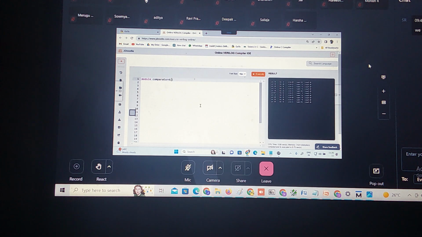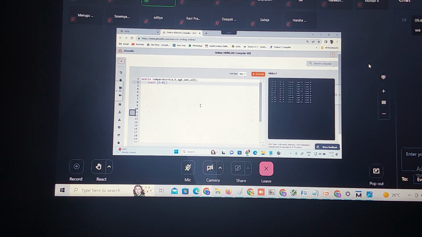Comparator4. What are the inputs? A, B. The output list is AGB, which means A greater than B, AEB, which means A equal to B, and ALB, which means A less than B. And here what are the ports or input ports? How many bit magnitude comparator are we designing?